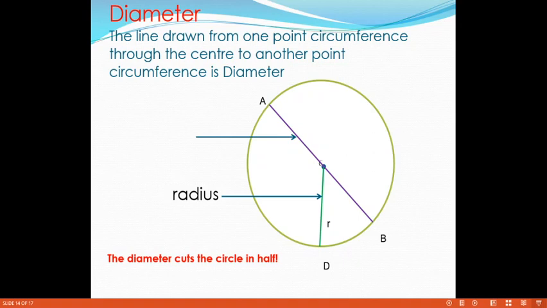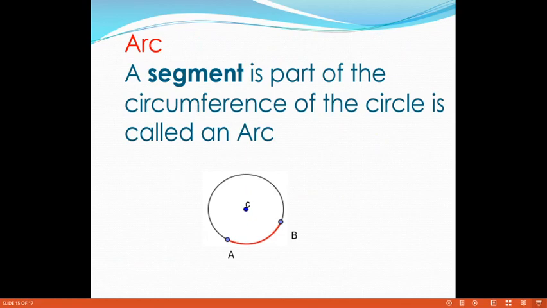See the diagram. The diameter cuts the circle in half, into equal lengths. Each of those equal halves is called a semicircle. See the diagram. Next we define the arc.